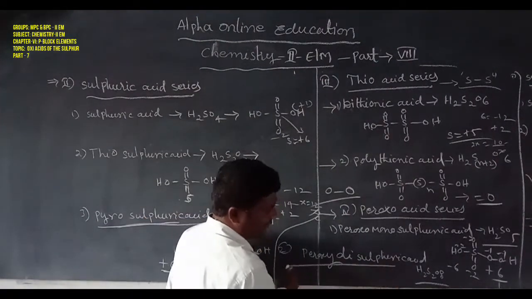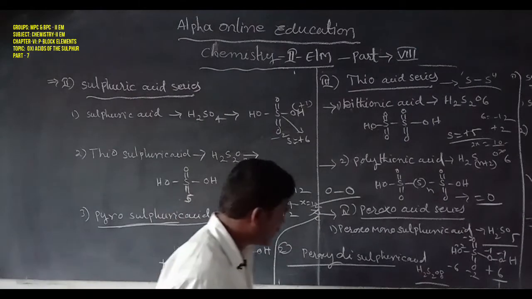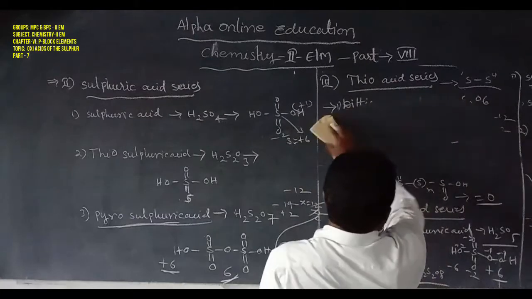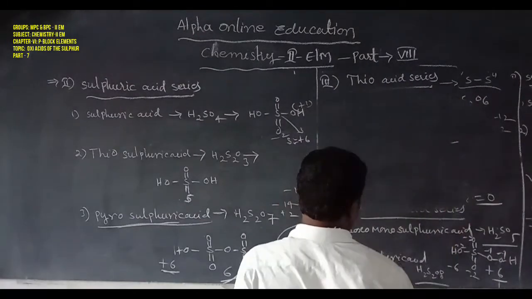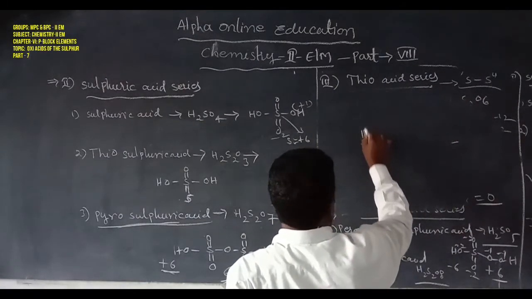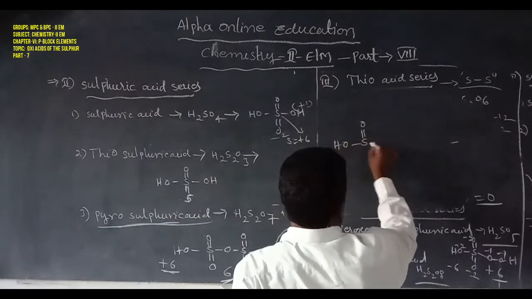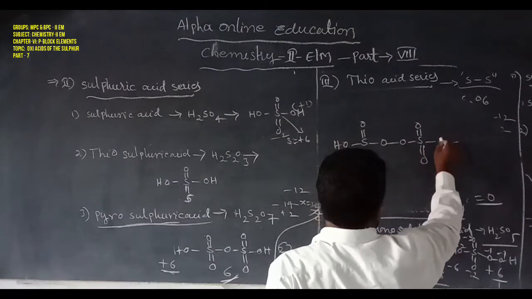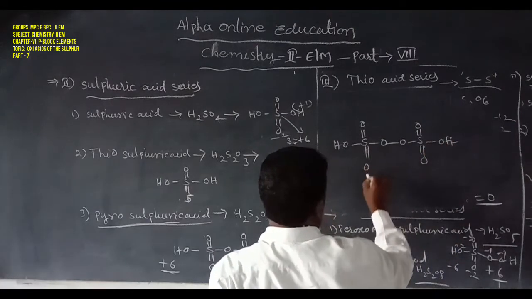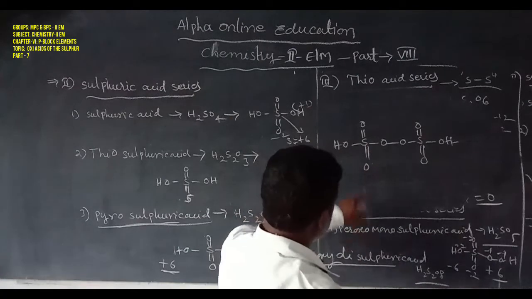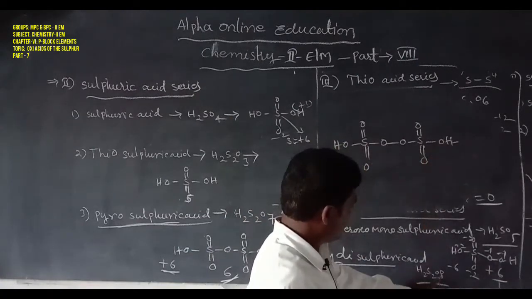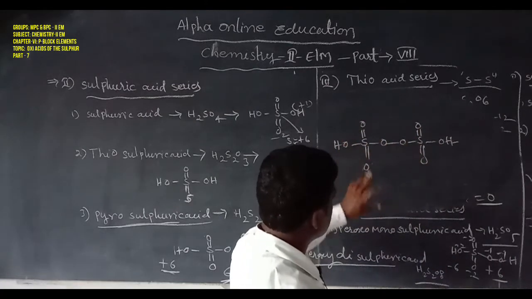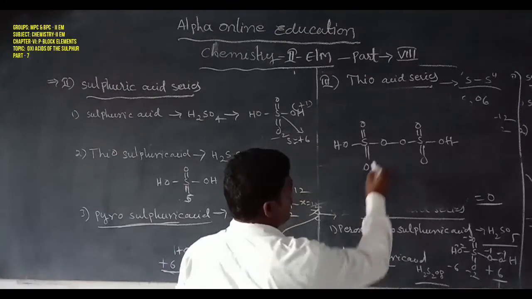Peroxy disulfuric acid. Peroxy disulfuric acid general formula H2S2O8. That is also known as peroxy disulfuric acid. Here is S double bond O, bond OH, bond oxygen. Next one, bond oxygen, double bond O, bond OH, bond OH. Next one, double bond O. So here there are 2 hydrogen atoms. Next one, oxygen atoms 8, 1 2 3 4 5 6 7 8. 2 sulfur atoms. So here is the peroxide type.